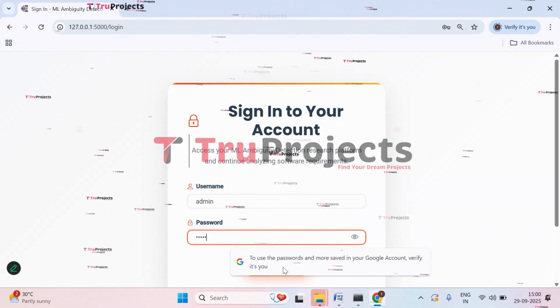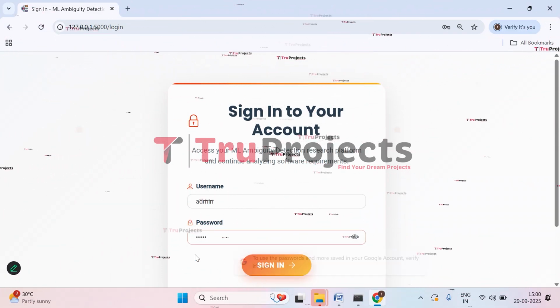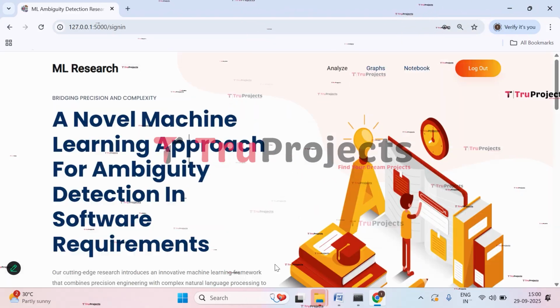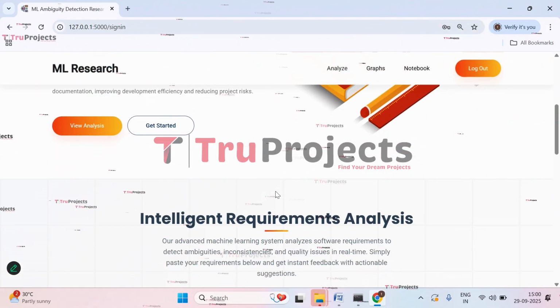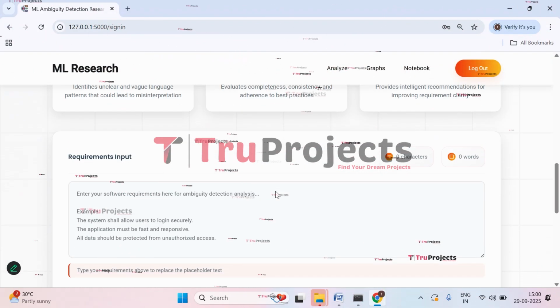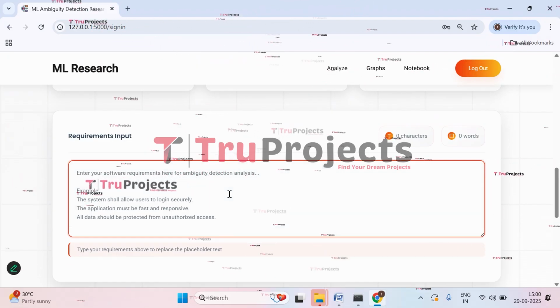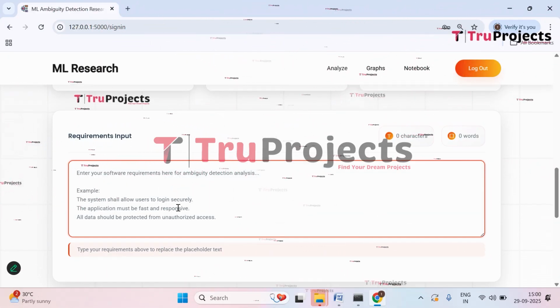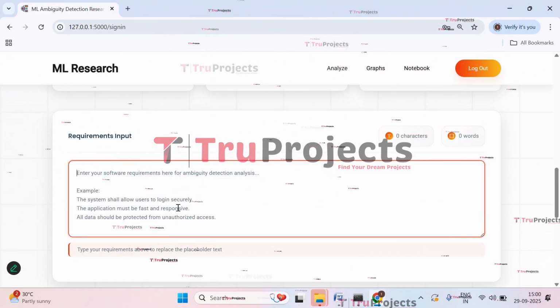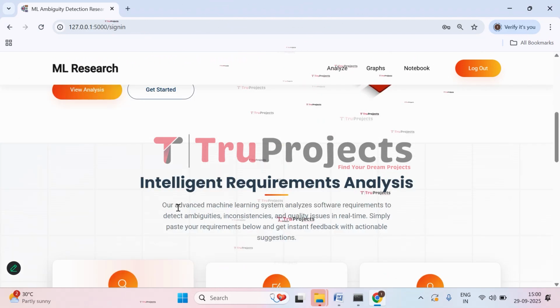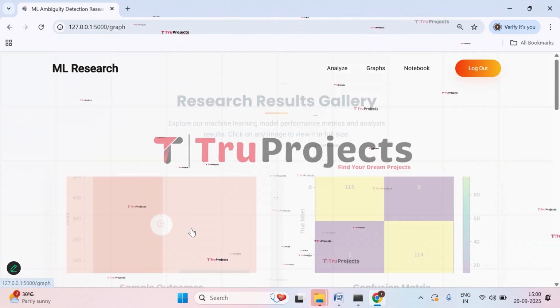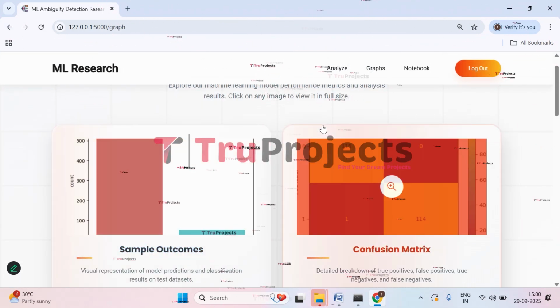Click on login. Click on sign in here. And we have signed in successfully and redirected to the prediction page. So here you can see a text box, right? In this text box, we are supposed to provide the input to get the prediction. So here, if you click on view analysis, you will be redirected to these graphs.